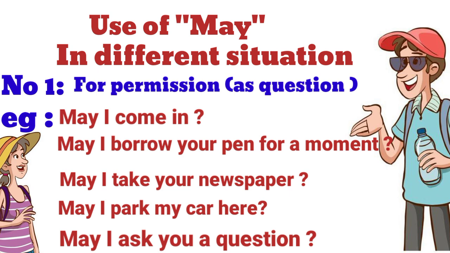Number 1. For permission as question. For example, may I come in? May I borrow your pen for a moment? May I take your newspaper? May I park my car here? May I ask you a question?